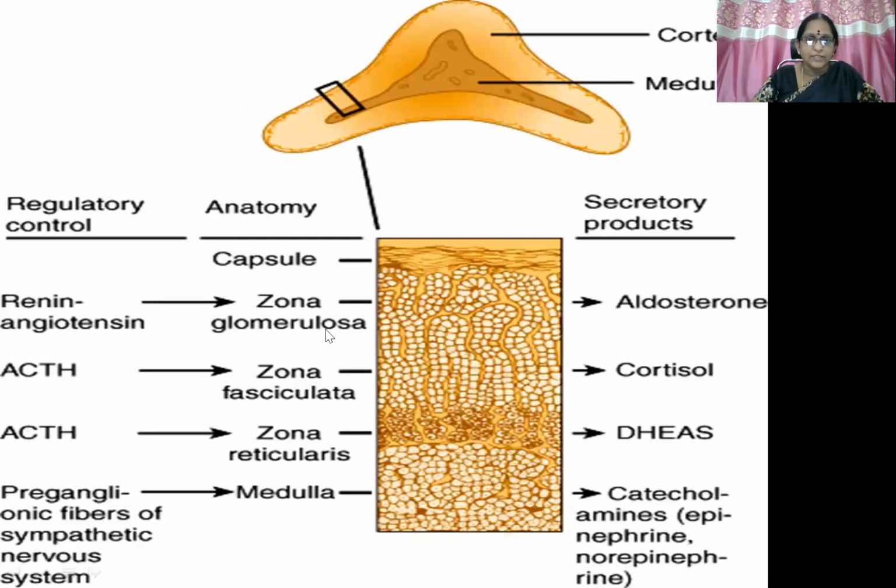So here you can see this is glomerulosa, fasciculata, reticularis, and then medulla. These are the 3 layers of the cortex. For the medulla to secrete the catecholamines, the initial stimulus should be stimulation of the preganglionic fibers of the sympathetic nervous system. Whereas for zona fasciculata and reticularis, the initial stimulating factor should be ACTH release from the pituitary gland. Then the hormones will get released. But for zona glomerulosa, to produce the secretion of aldosterone, the initiating factor should be stimulation of the renin-angiotensin pathway. Okay, there is a difference between all these things.